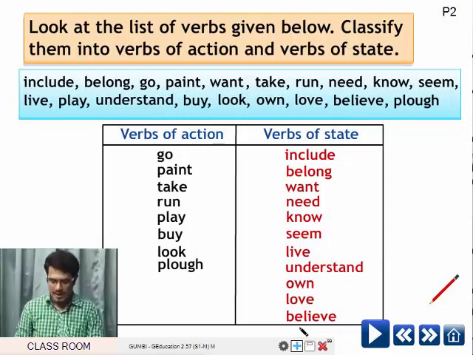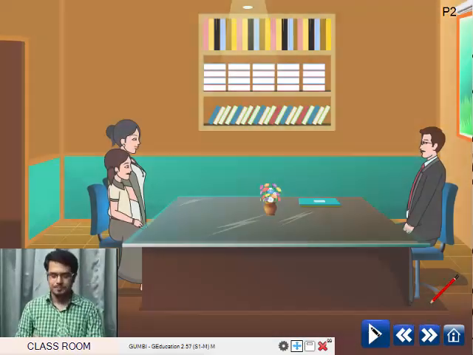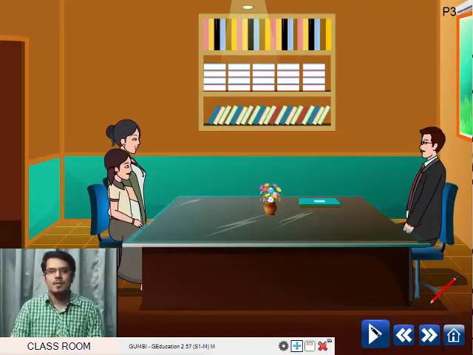So next we'll move on to interview. Students, due to many reasons, you need to be shifted to other places. That time you have to join a new school. You will be interviewed by the head of the institution or by the headmaster.